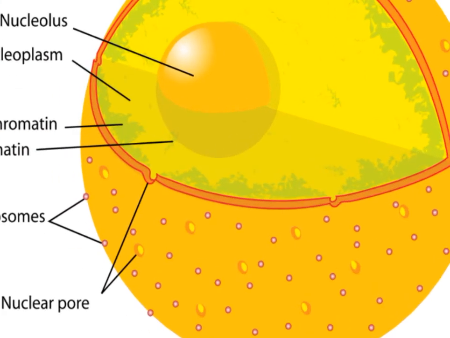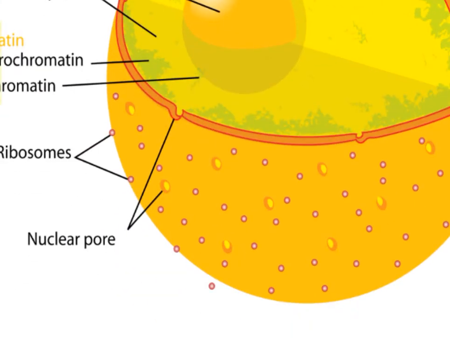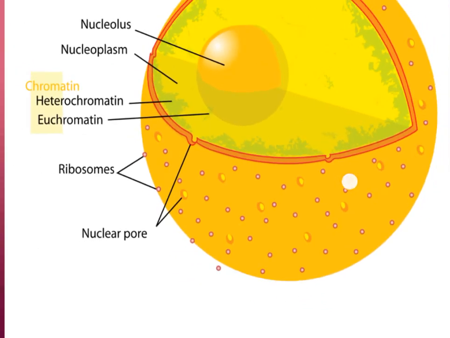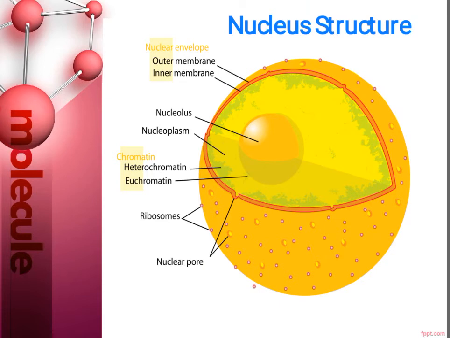I will zoom. These are the pores you can see, which are called as nuclear pores, and these nuclear pores allow the movement of different types of molecules between nucleus and cytoplasm.